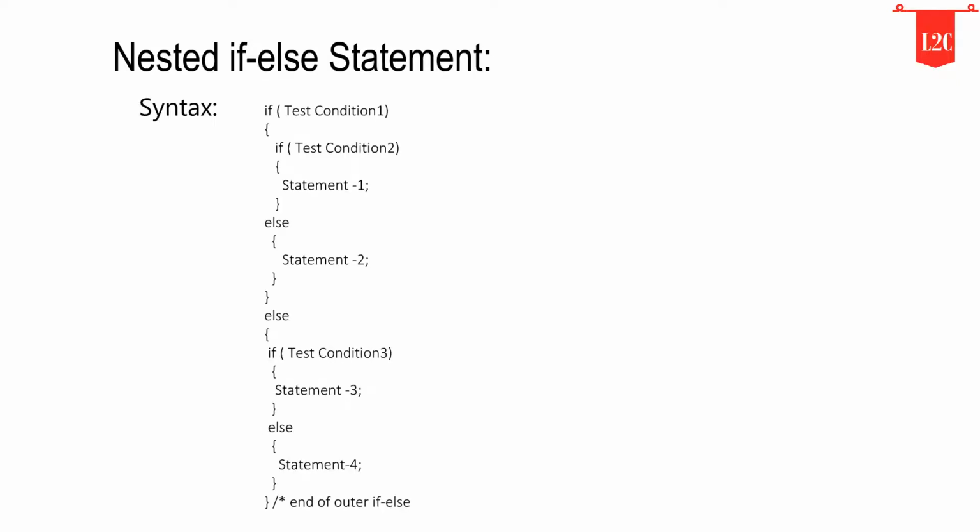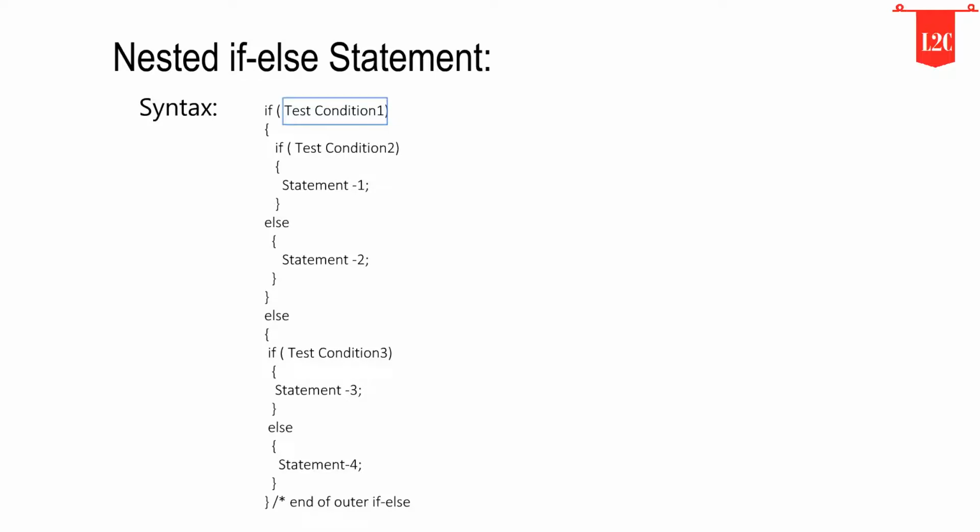Now we will discuss the third type, that is the nested if-else statement. Using one if-else statement inside another if-else statement is called a nested if-else. When a series of decisions are involved, we may have to use more than one if-else statement in the nested form. Following is the syntax of the nested if-else.